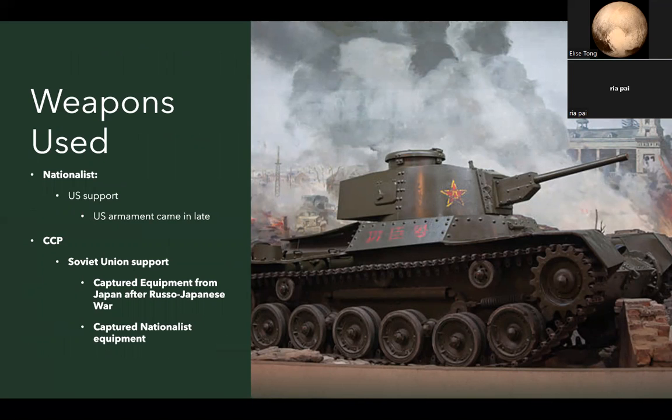While the CCP began to benefit from captured Japanese weaponry that were given to them by the USSR, these weapons were often not helpful because they were old in comparison to the nationalist weapons. When the CCP began to capture different territories under the nationalists, the CCP used the weapons that were once used by the nationalists. Russia's assistance was also with 900 Japanese aircraft, 700 tanks, 4,000 artillery pieces, and nearly 12,000 machine guns to the CCP.